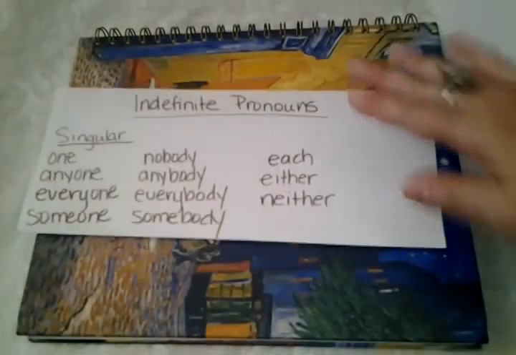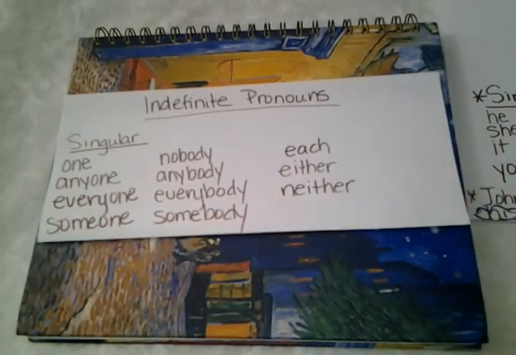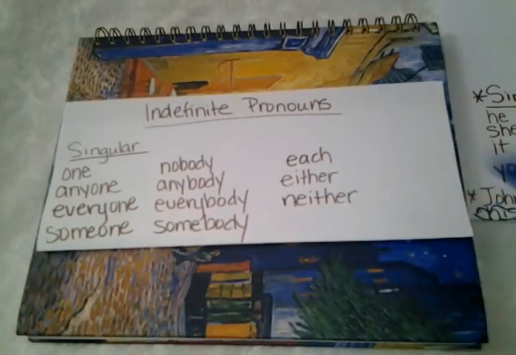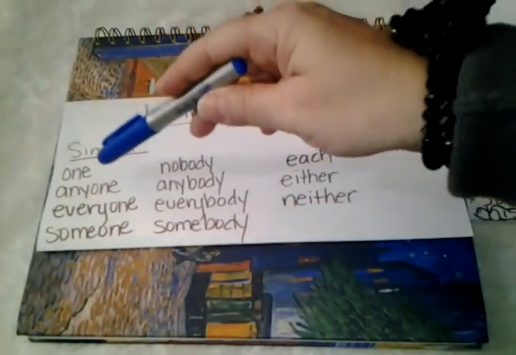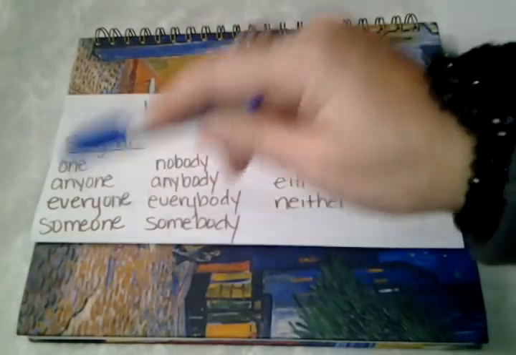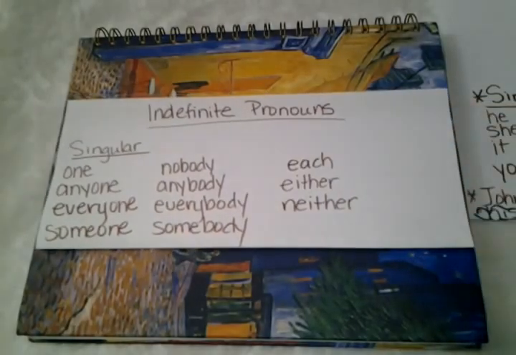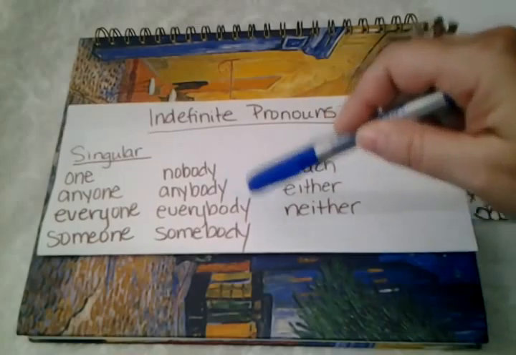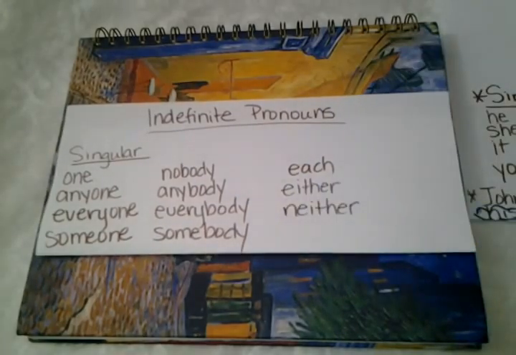Now, there is a specific type of pronoun that we call the indefinite pronoun that looks something like this. All right, and these are all singular. One, anyone, everyone, someone. Those are all of the one words, by the way, the one indefinite pronouns. And then we have nobody, anybody, everybody, somebody. And those are all of the body indefinite pronouns.